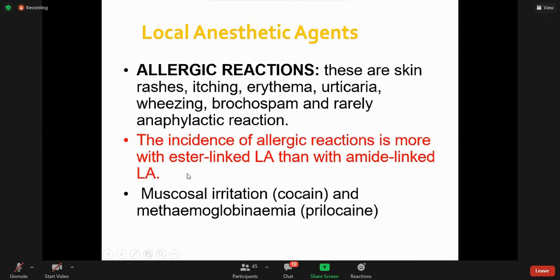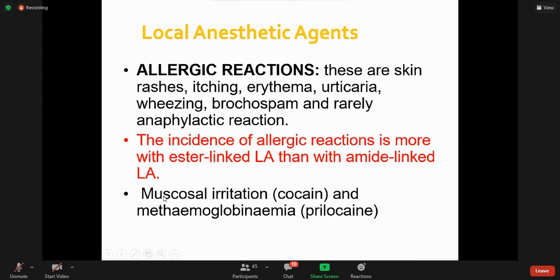So this is another reason for using the amide group commonly as compared to the ester group.